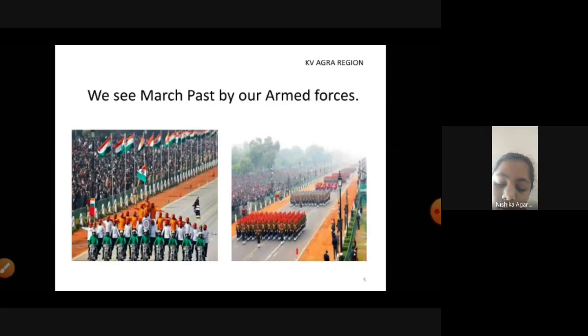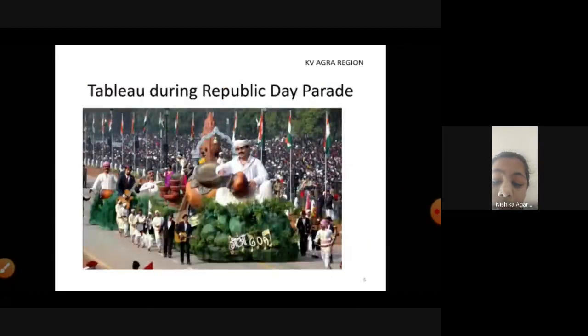You see a march past by our Army, Navy, and Air Force, showing their achievements to the nation. Colorful tableaus of various states showing their rich culture and heritage are also displayed there. You also see beautiful dances, and even Kendriya Vidyalaya presents a dance program by its students. We will discuss this concept more with the help of a few questions.